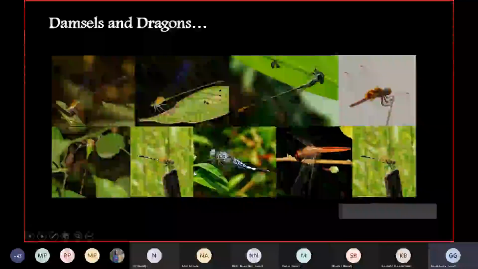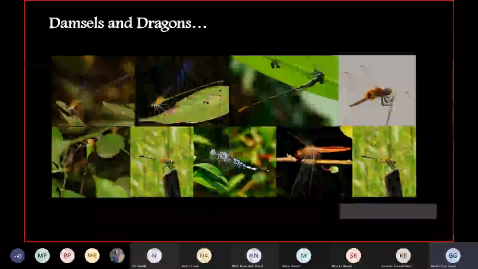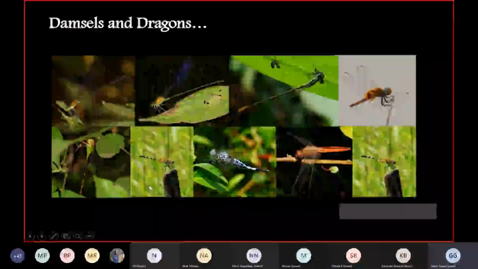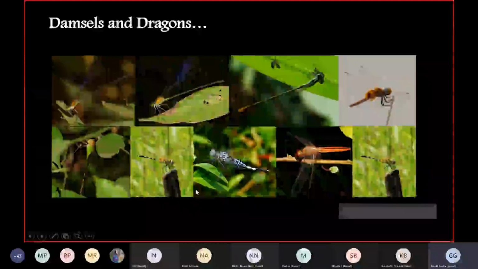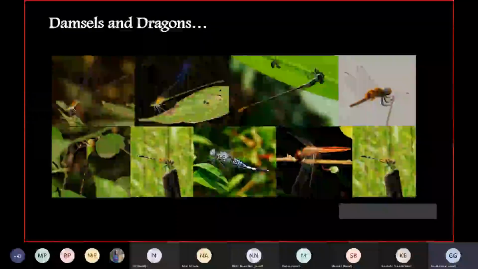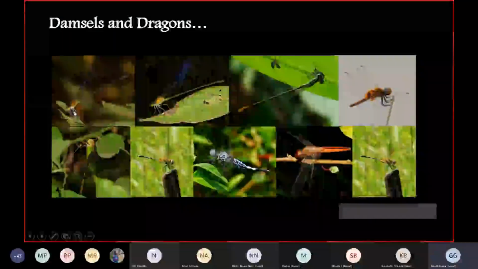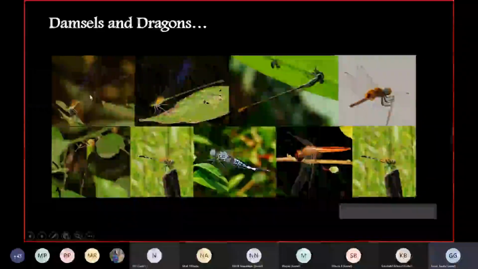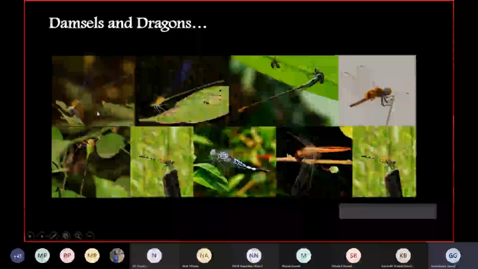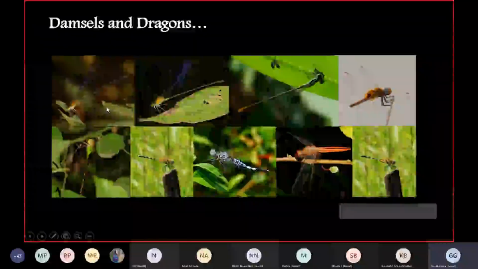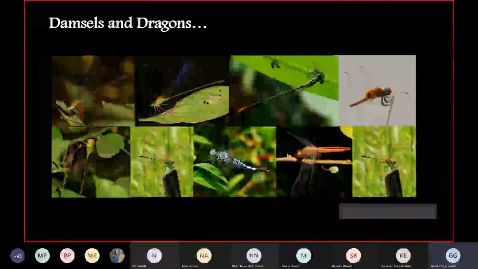I think those who lived in the native side must have played with them as well when we were children. Which is not really a good thing to do, but still, this is how you remember the dragonflies. And these are the damselflies with a very slim body and long abdomen, very thin. They are like a needle. In Marathi, they call it a tanchini. They are very narrow-bodied creatures.